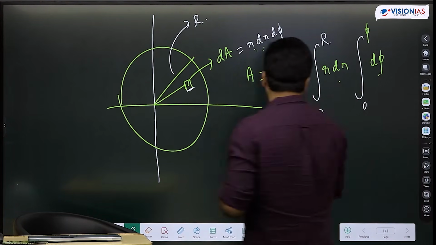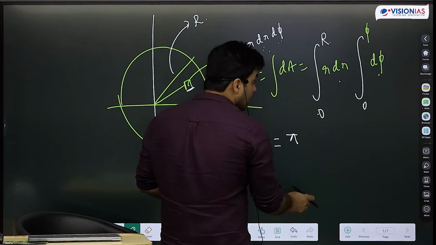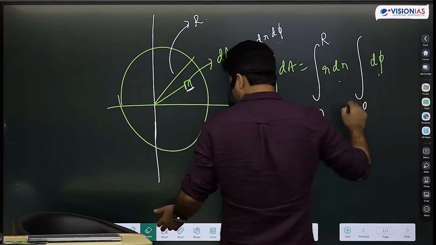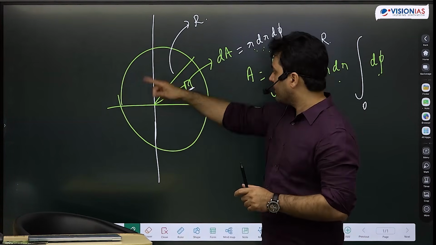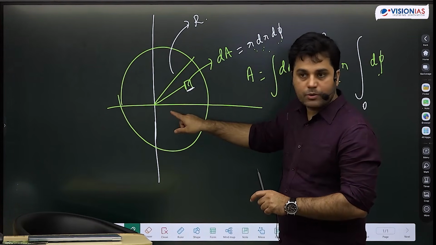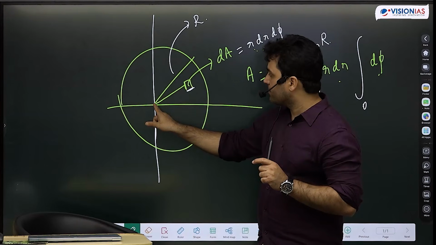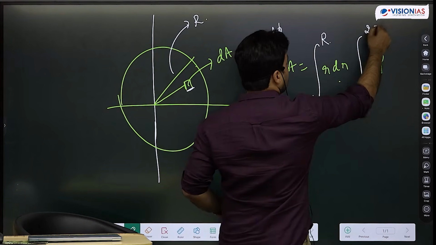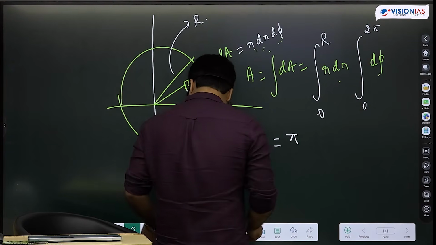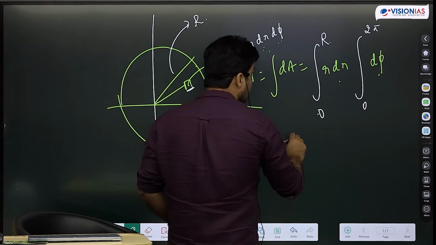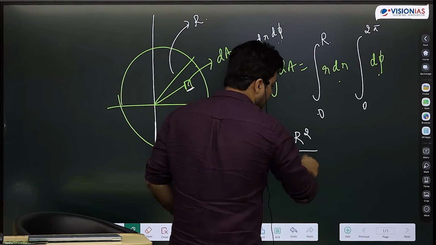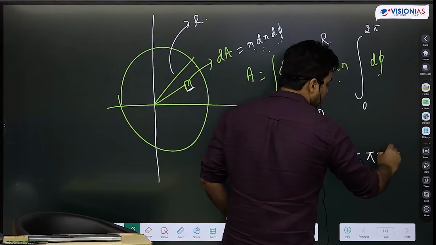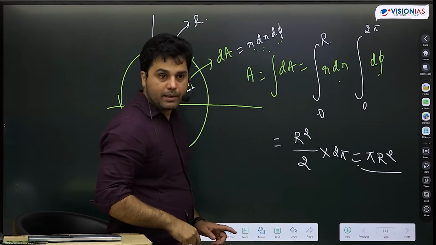So this is nothing but 0 to 2 pi, sorry. Where will phi go from and to? I start from here, I take one complete rotation, I go to 2 pi. Where will r go from and to? From 0 to capital R. 0 to capital R and 0 to 2 pi. What is this? This is R square by 2 into 2 pi. What is the answer? Pi R square. Area is pi R square.